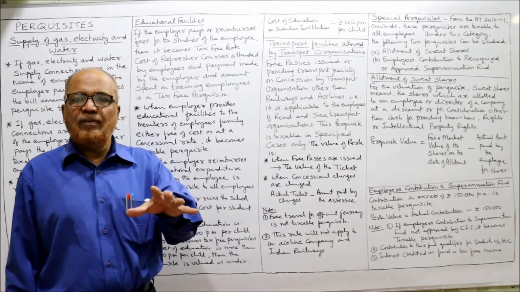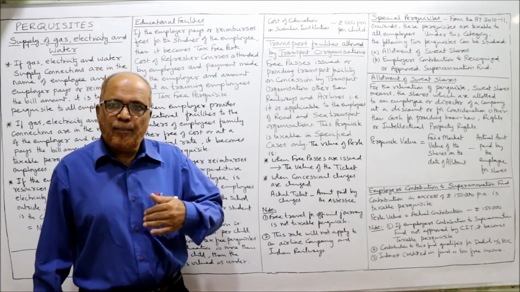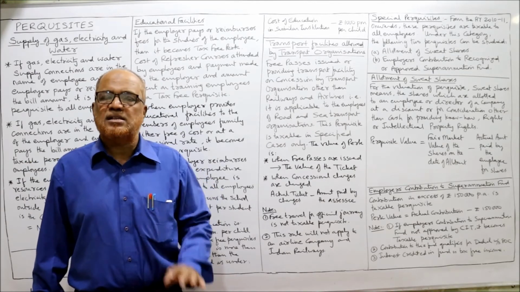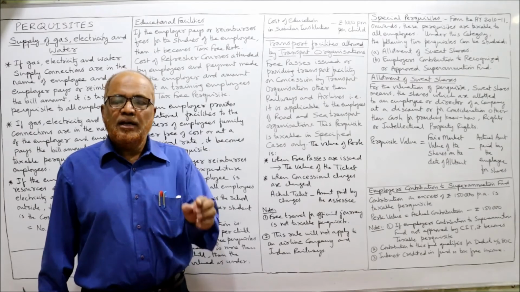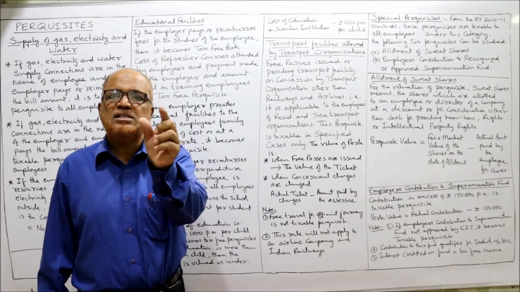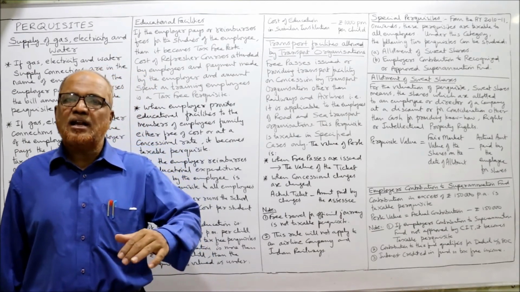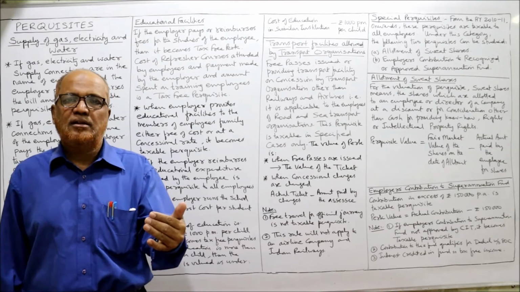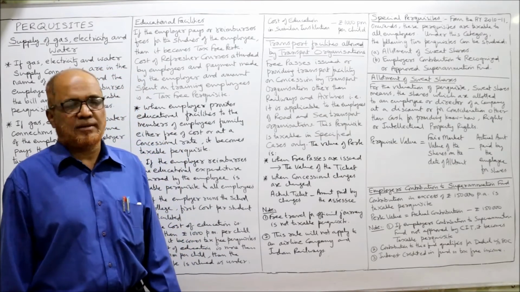For example, if a person is working in a road transport organization and the employer is providing free passes to the employees or their family members, then it's a taxable perquisite. In specified cases, the value of the perquisite is the value of the ticket. If the tickets are issued at a concessional rate, then the value of the concession is the value of the perquisite.